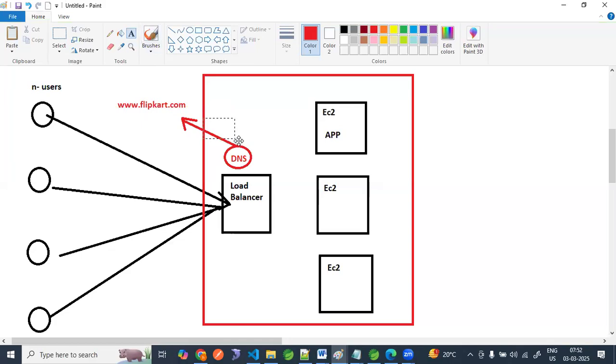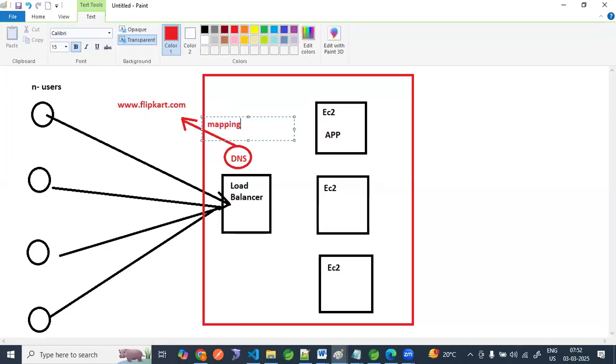We are doing some mapping, and how to do this mapping is using one service called Route 53.